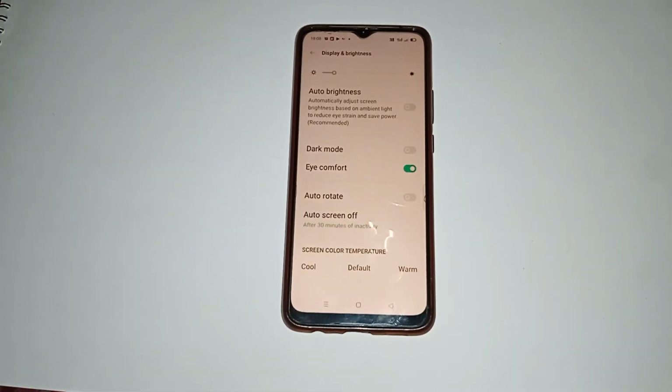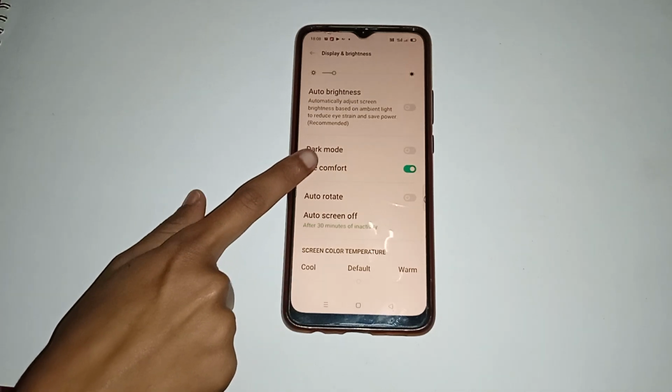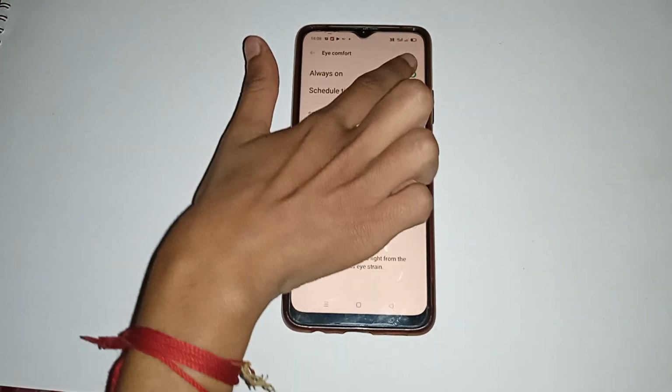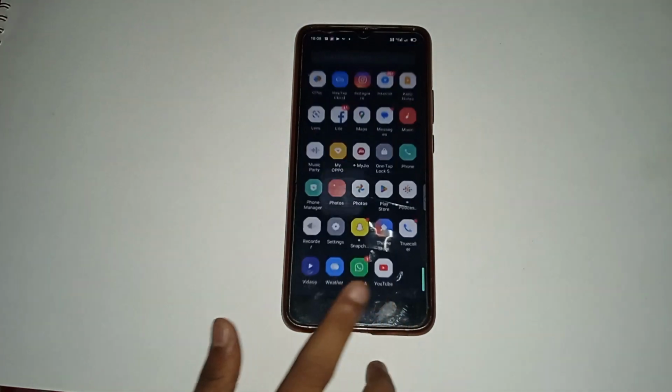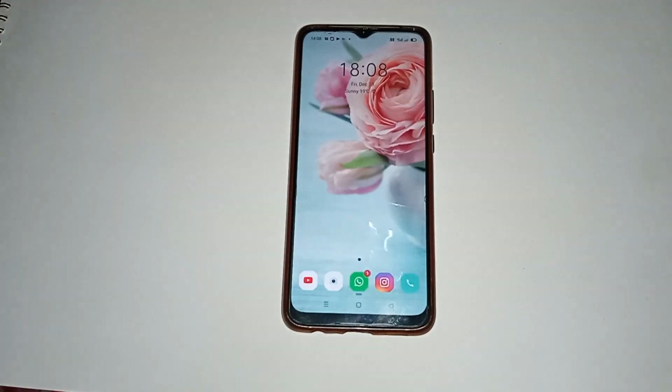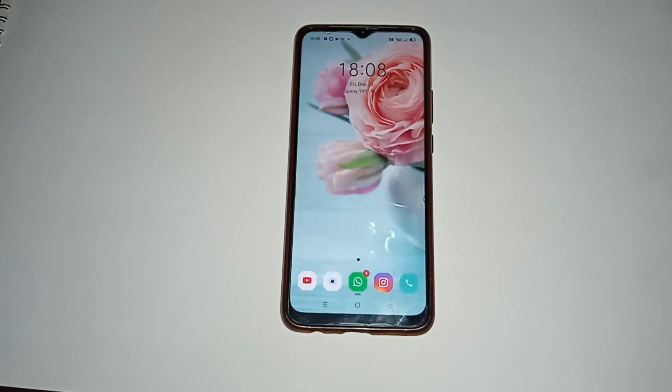Then click on the eye comfort option, which is already on. If you want to turn this off, click on that. Click on here. In this way, eye comfort is off in your mobile phone. So it means that now it doesn't help you to use your mobile phone for so many hours, and now that is not comfortable to your eyes. So in this way, eye comfort is off in your mobile phone.